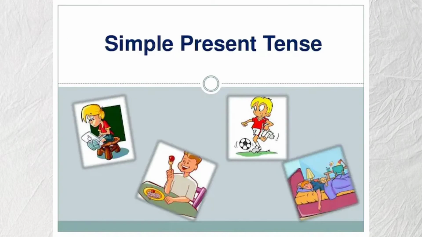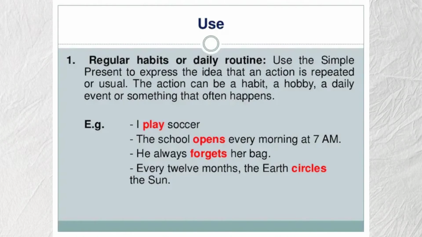Simple present tense. Okay, next the material. For the first, I will explain to you about the function of simple present tense. The first function is regular habits or daily routine. Use the simple present to express the idea that an action is repeated or usual. The action can be a habit, a hobby, a daily event, or something that often happens.